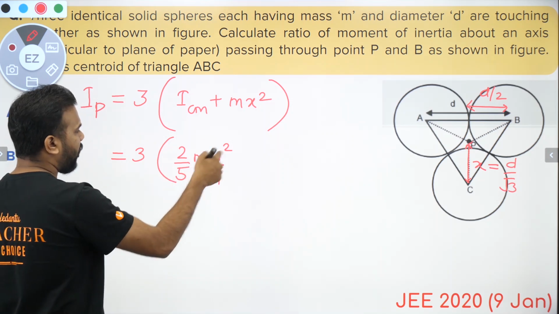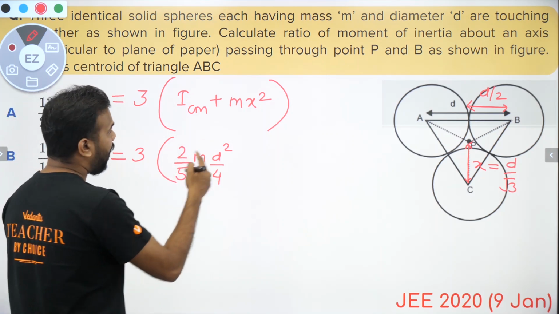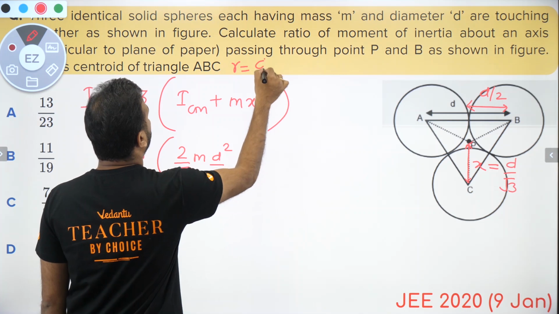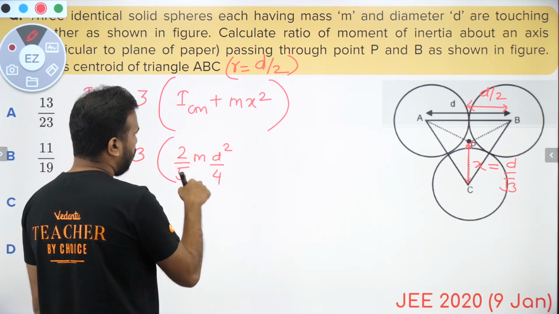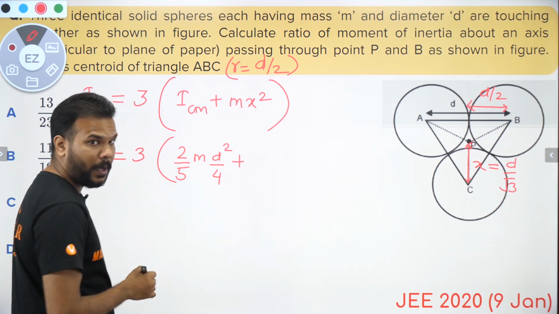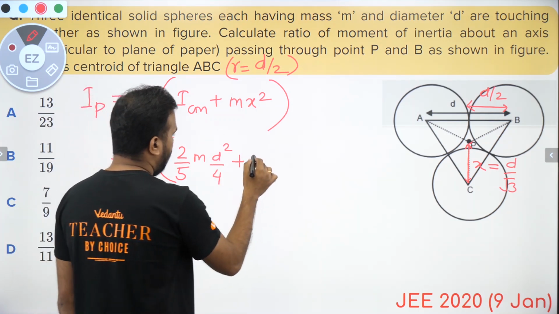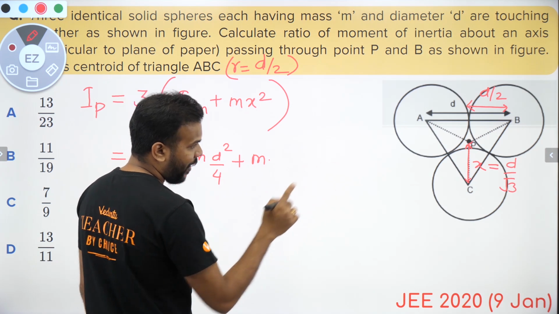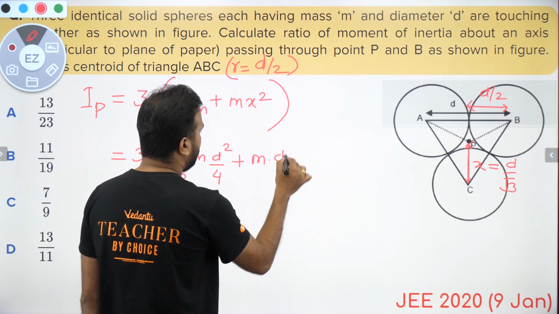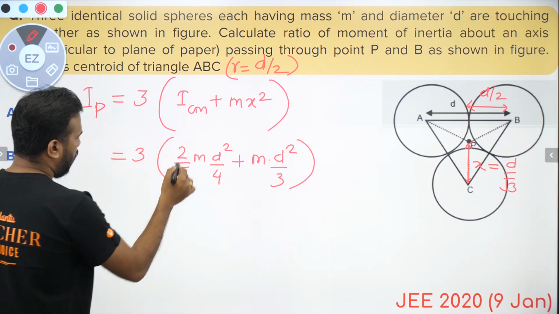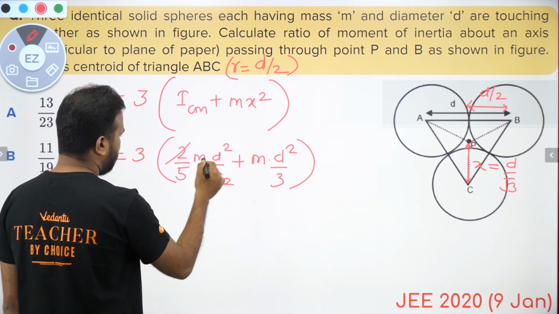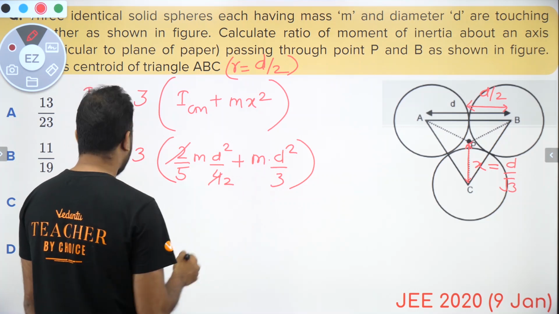So 2 by 5 m r square is what I'm writing, but r is equal to d by 2. So this is the moment of inertia about center of mass, plus m times x square, and what is x? x is d by root 3, that means d square by 3. Okay, so what? This cancels 2 times, so this is md square by 10 plus md square by 3.